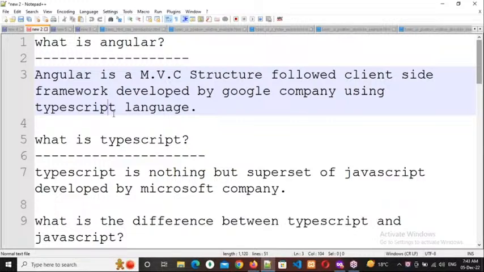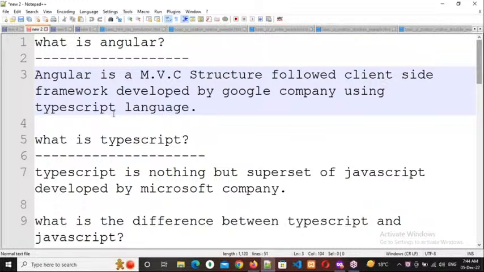Clear, everybody? Yes, sir. Clear. Okay, right. So now what is TypeScript? TypeScript is nothing but a superset of JavaScript. So what is a superset of JavaScript?